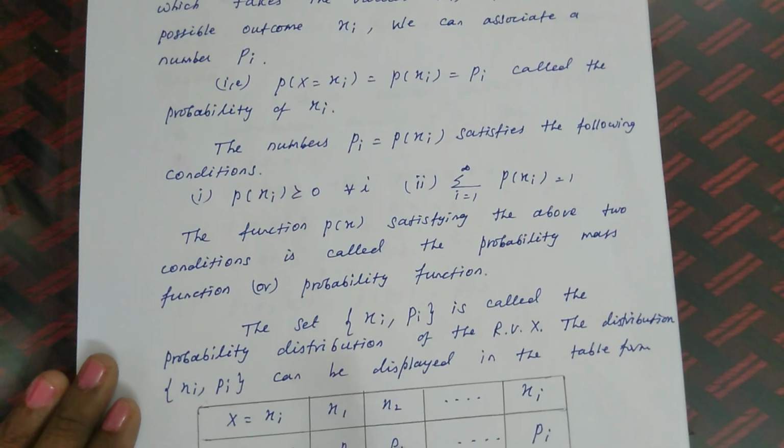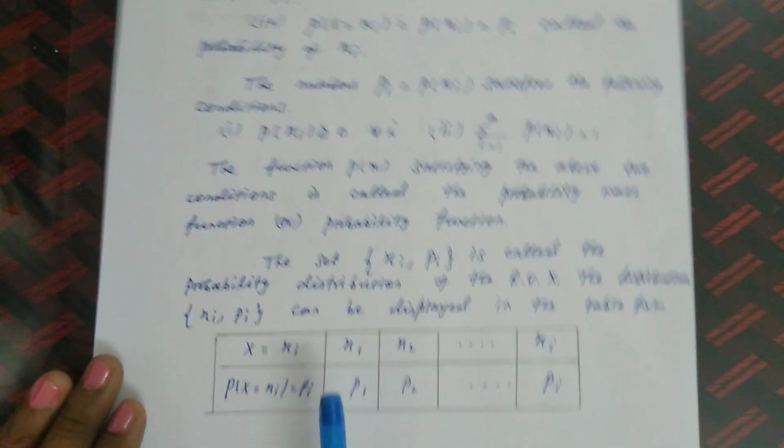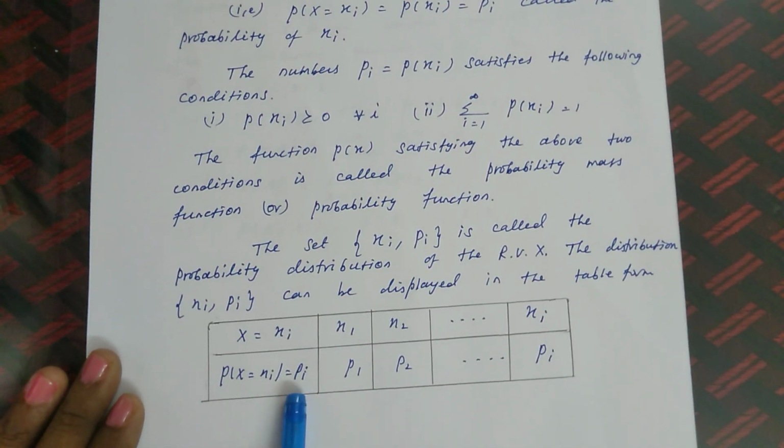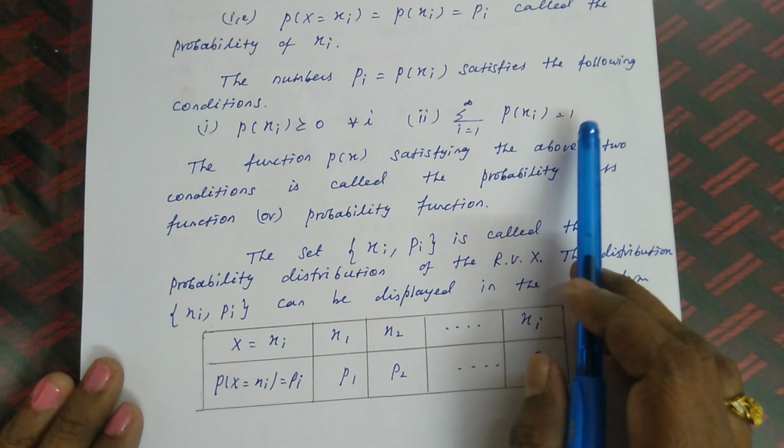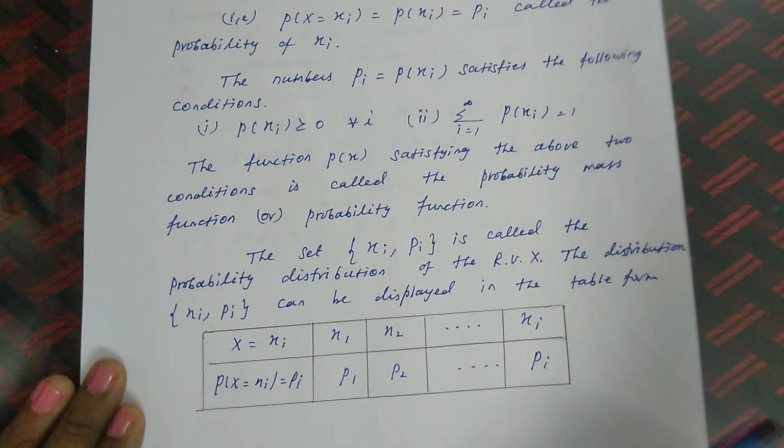So the distribution function (xi, Pi) can be displayed in table form, where x equal to xi means the values of a random variable, and P of x equal to xi equals Pi, that is, the probability values of the random variable. So the first value is x1, x2, etc., xi, with corresponding probability values P1, P2, etc., Pi. When we add all the values, it is equal to 1.